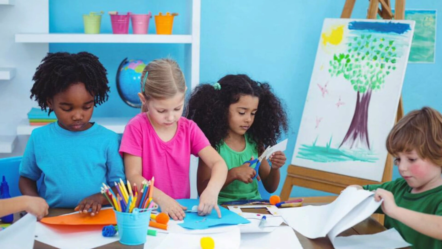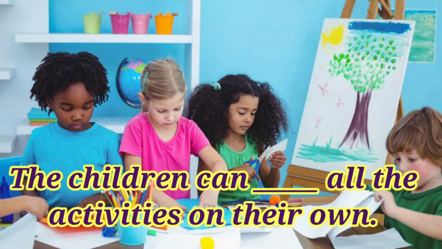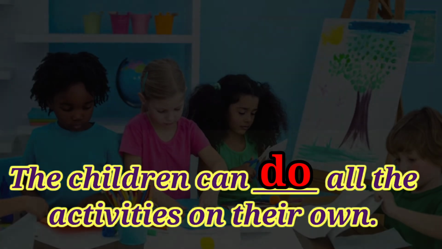Now coming to the next, the children can dash all the activities on their own. The children can dash all the activities on their own. So see the subject, the children, that is in plural form, that is they. So plural form, they க்கு அப்புறம் நம்ம என்ன யூஸ் பண்ணணும், do, but the sentence is in present form. They can, that is the children can do all the activities on their own.